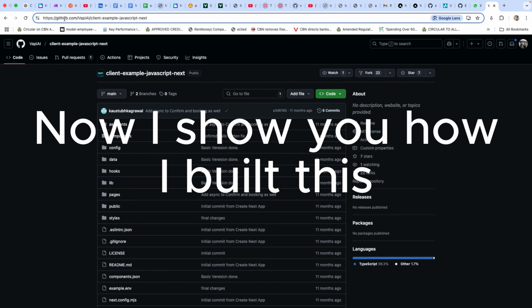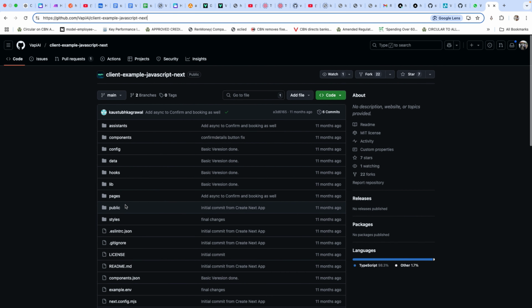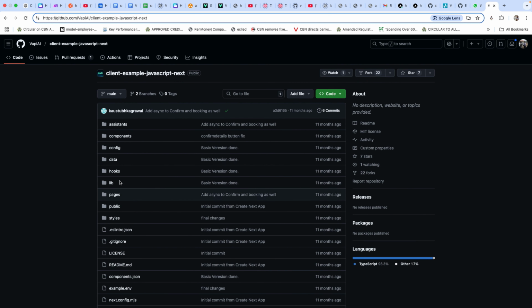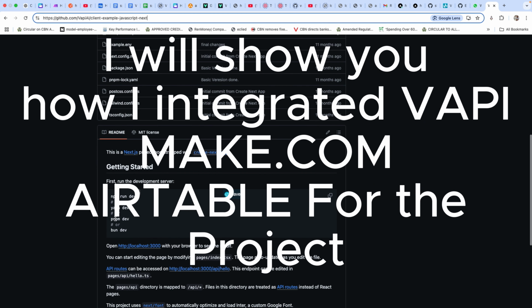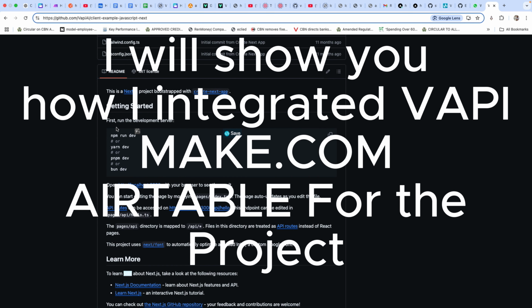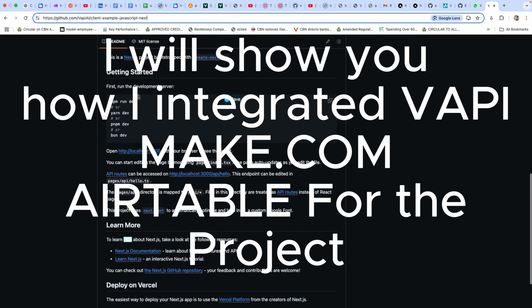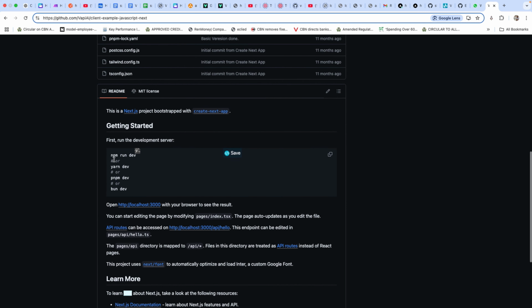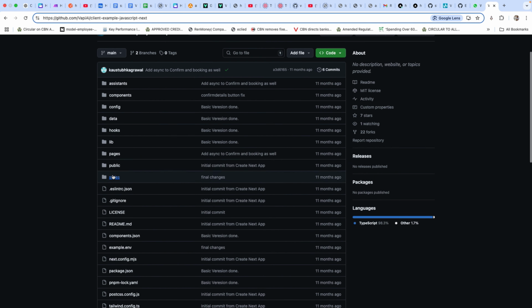You can see it at github.com, VAPI AI, client example, JavaScript Next.js, right? So this is the JavaScript Next.js example of VAPI. This is just a basic example of how VAPI works. In order for you to run this, you just have to go through this getting started template here. Okay, so I went through this and then I just saw the basic example.